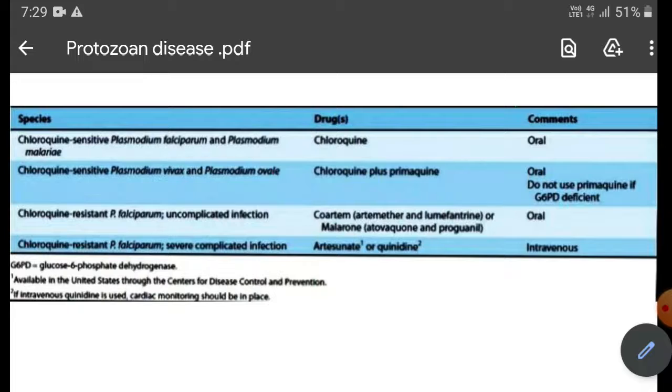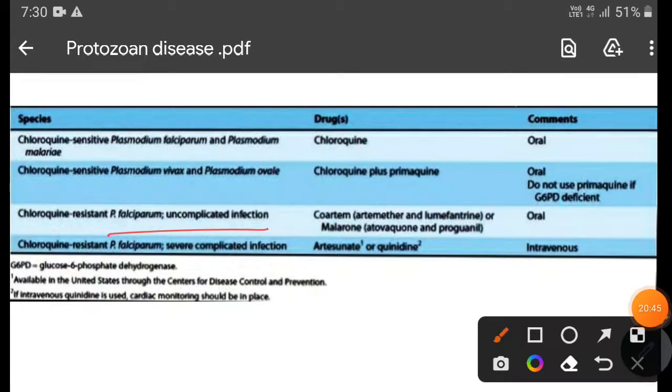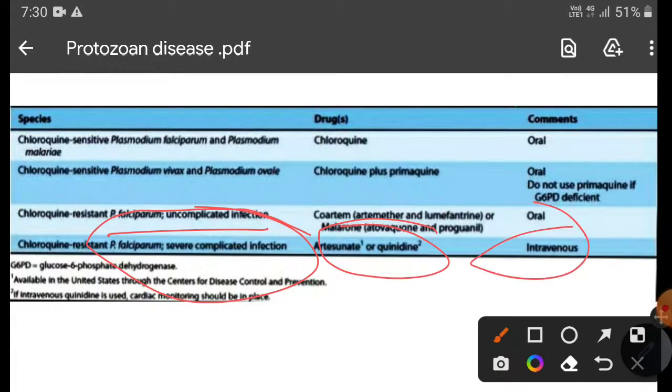And if glucose 6-phosphate dehydrogenase deficiency is present, then primaquine is not required. Then for chloroquine resistant with uncomplicated infection, we can use coartem and mefloquine, which can be given orally. Along with that, chloroquine resistant Plasmodium falciparum severe complicated infection can be given artesunate or quinidine intravenously.